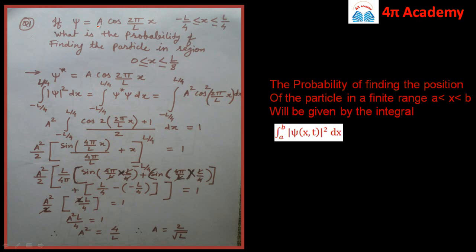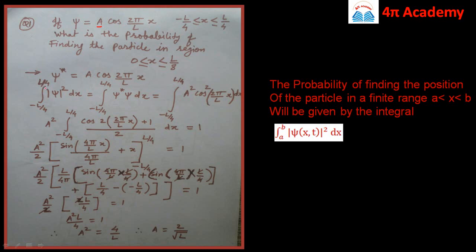Here it is not given whether this function is normalized or not. Looking at the problem, it is given as a, so a is a constant, it can be anything. So you need to first find this normalization constant. Let us find the complex conjugate of this wave function, psi star, which is equal to a cos 2 pi by L into x. As there is no complex term involved in it, the complex conjugate will again be a cos 2 pi by L into x.